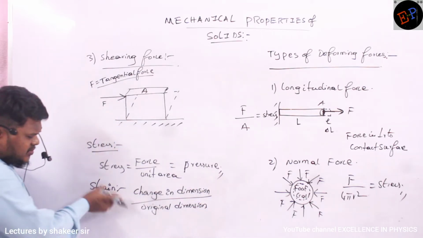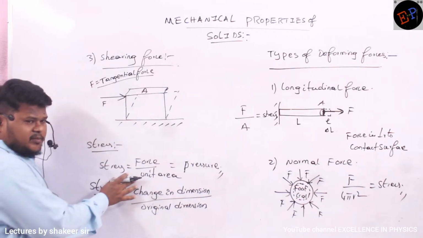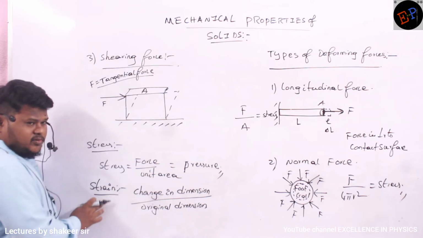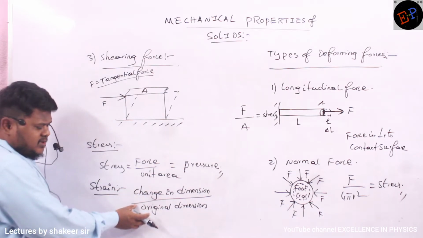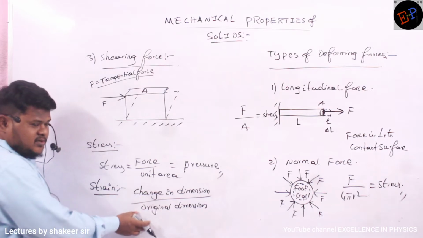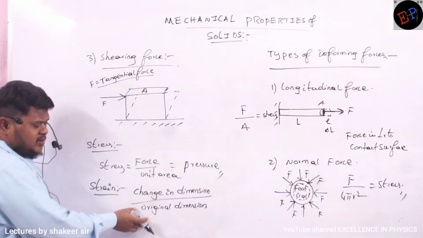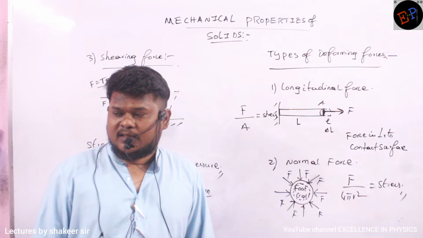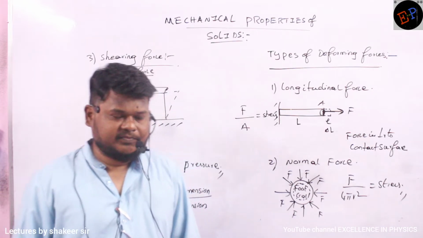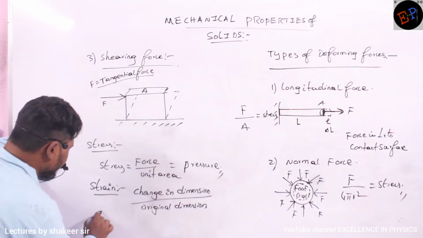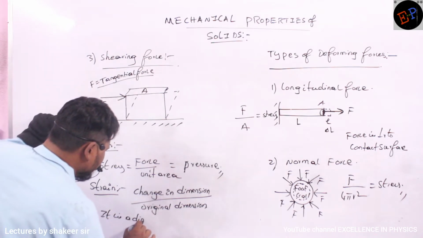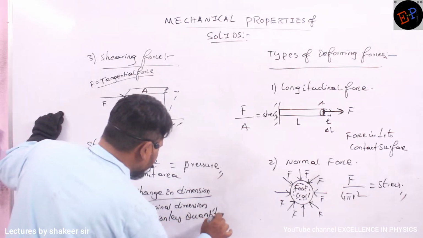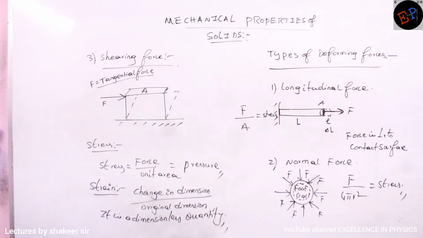Okay? So strain is a dimensionless quantity, you know. Stress has a dimension. Stress dimension is the dimension of pressure only. But what is strain? Strain is a ratio. Change in dimension to original dimension, or you can say change in length to original length, change in volume to original volume. So in the numerator you have length, denominator also length. In the numerator you have volume, denominator also volume only. So therefore strain is a dimensionless quantity. It does not have any dimension. So write down, it is a dimensionless quantity. This is about strain. Okay?